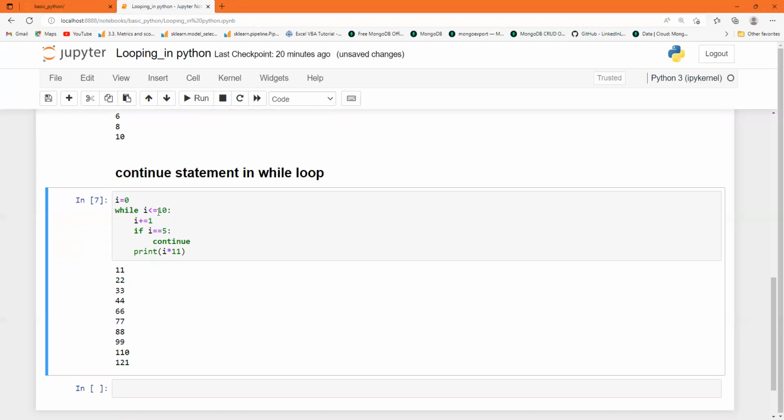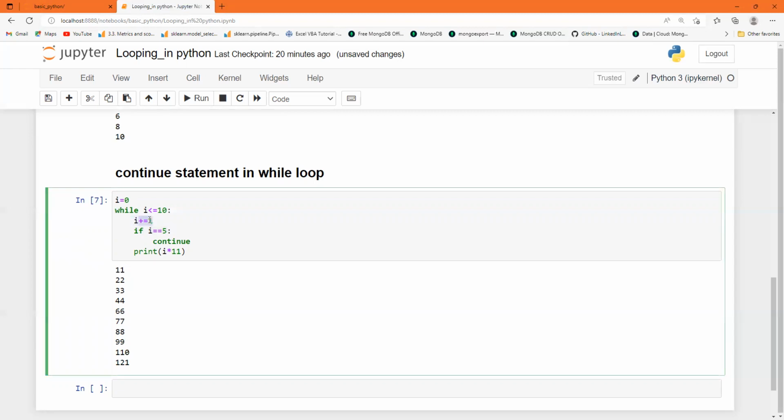The value of I is 0, 0 is less than 10, then it will go to I equal to I plus 1. So it will check again whether the value of I is equal to 5 or not. 0 is not equal to 5, so it will continue. Firstly 0 into 11 is 0, that is nothing. Then the value of I is now 1, so it will print 1 into 11, that is 11.